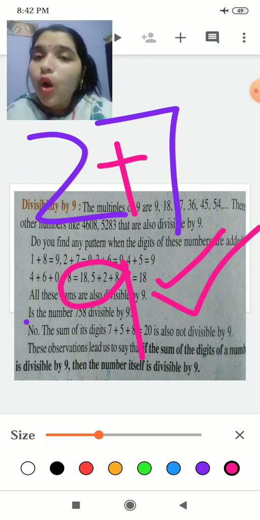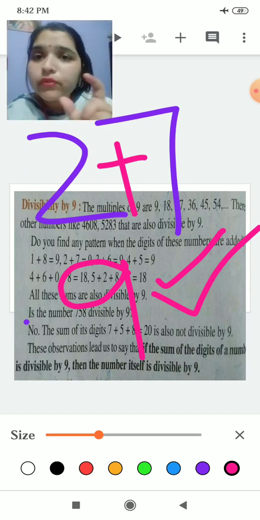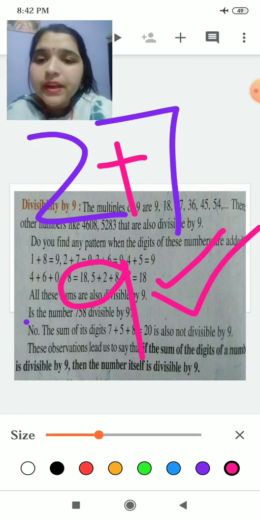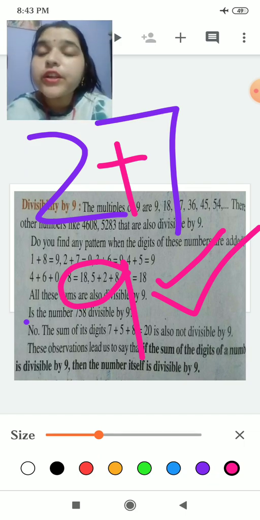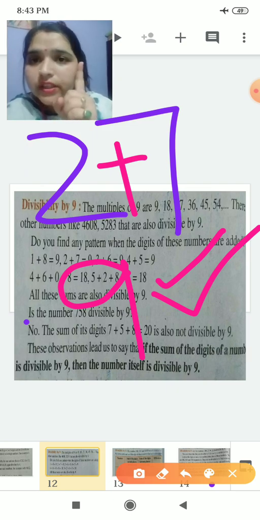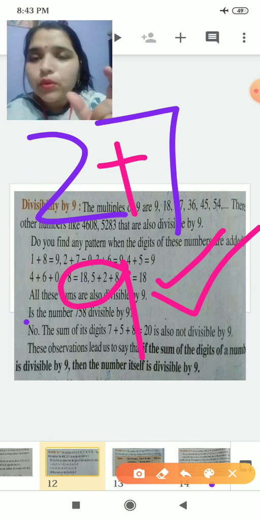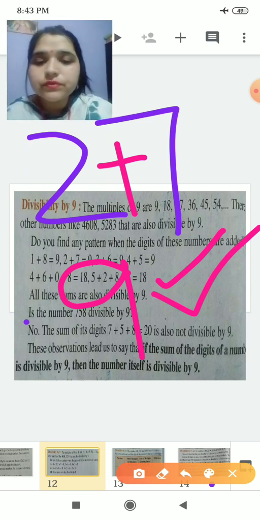So how will you write? You will show this and you will write, if the sum of the given digits is divisible by 9, then the number itself is divisible by 9, or it holds for the divisibility test for 9. For checking 3 and for checking 9, you will do the sum of the digits provided to you, and you will check whether it is divisible by 9 or not.